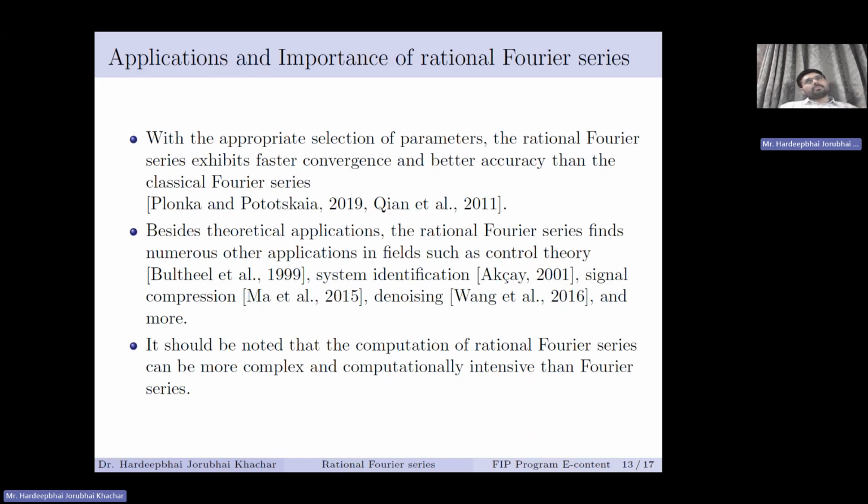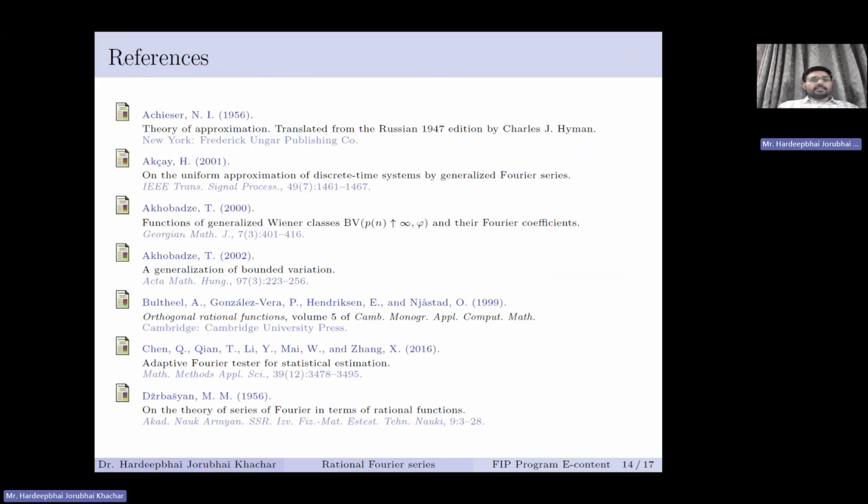But otherwise it has very good applications in the field. Later on, we have also proved results on the rate of convergence of Fourier series. We have also derived certain results on the order of other generalized bounded variations, and we have also defined results on rational trigonometric series based on this concept of rational Fourier series. So this was part of my PhD thesis as well, and I was quite excited to share this knowledge with all the participants in this FDP and others who are listening. These are the references where I have taken the content. These are all the papers that I have studied during my PhD.